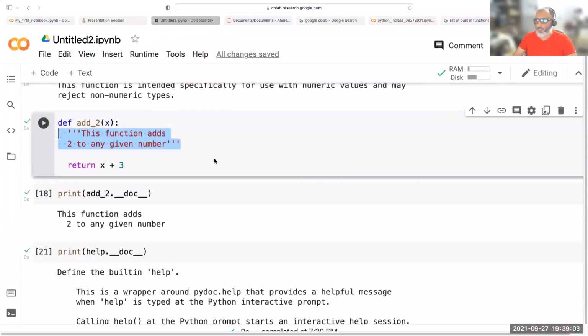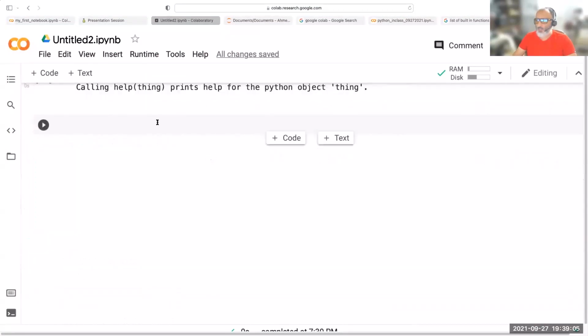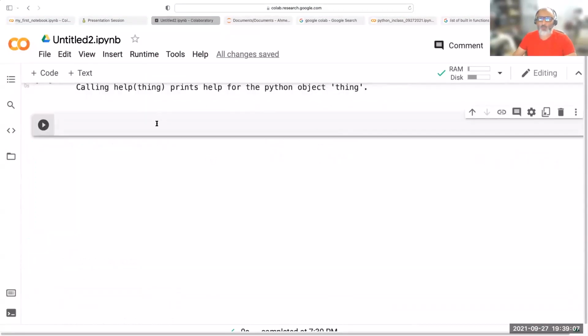The string is the data type for text and for anything. A string is just a sequence of characters bound from one side to the other by quotes. If you put a quote, double or single, and put anything inside, it's a string.